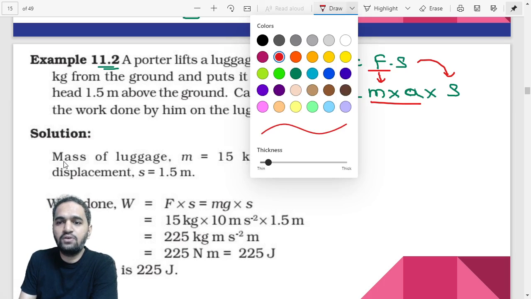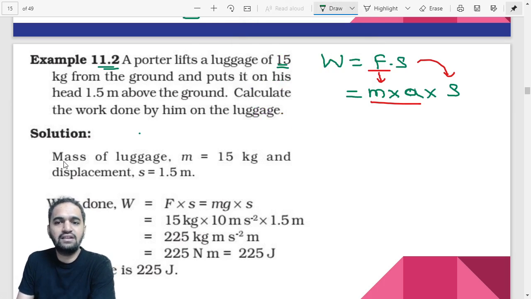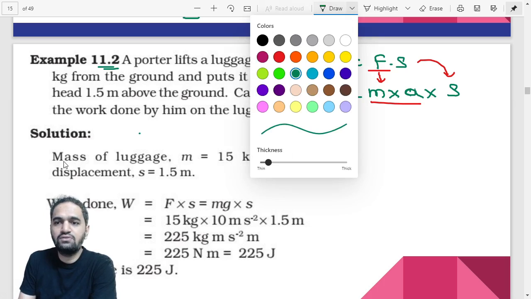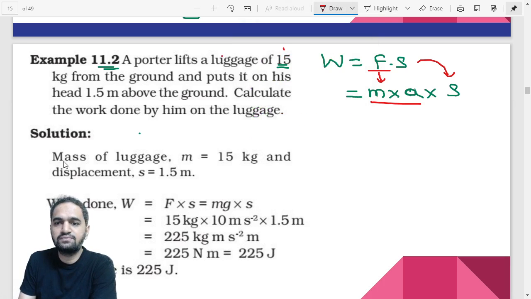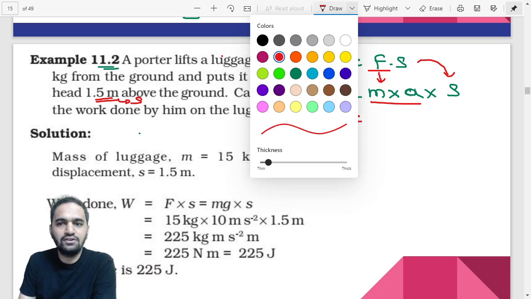Okay. What about the next part? Do we have acceleration? We have mass, right? In the question, we have mass, no issue. Displacement also we have. What we don't have is acceleration. But because of the ground, the acceleration due to gravity will be acting on that particular object.